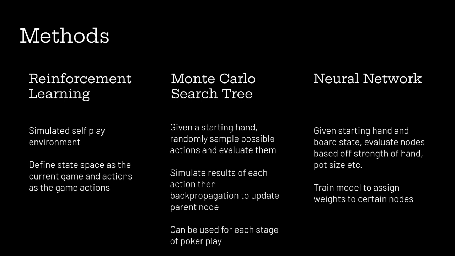The last method is creating a neural network. This method would be the most comprehensive and require the most feature definition, but could find patterns between bet sizes and percentage sizes that the other methods can't.